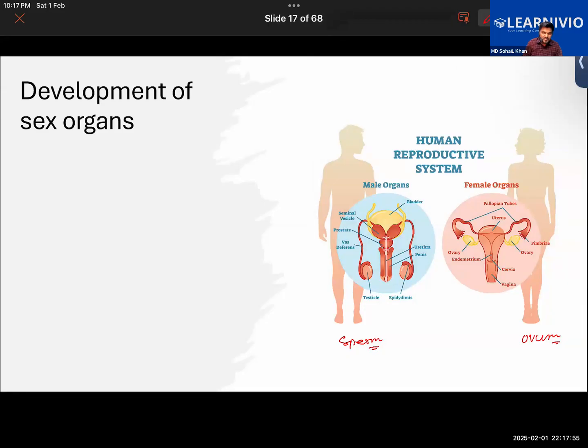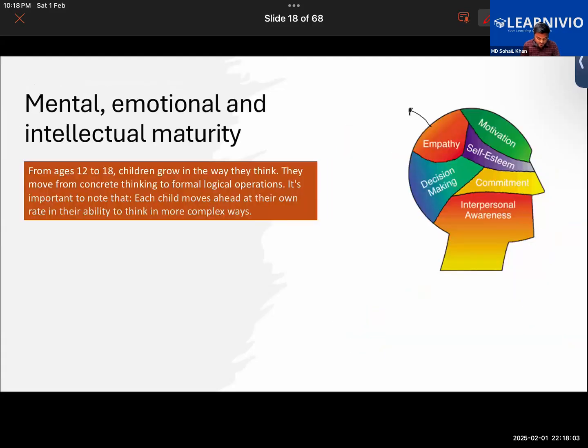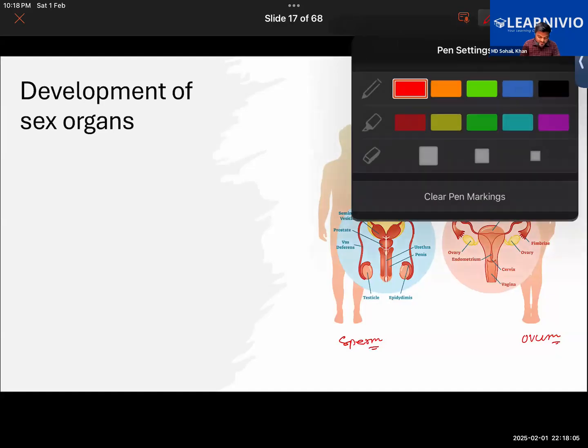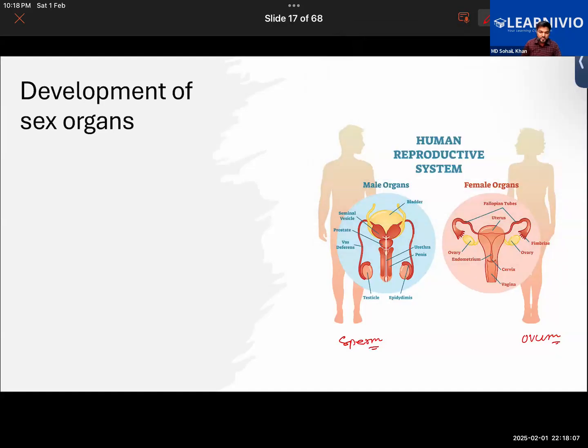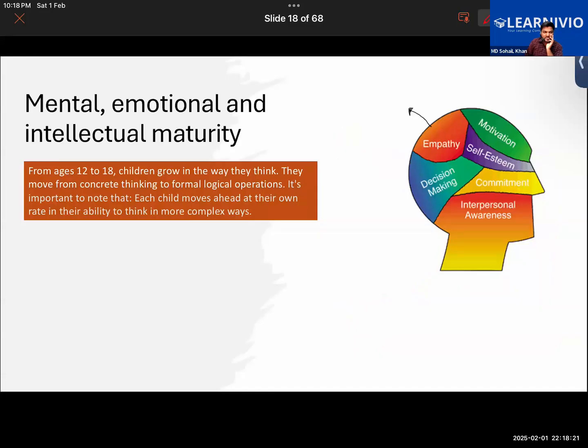Another change that occurs in adolescence is the development of the sex organs. So particularly what happens is the male and the female organs would mature. They will start the release of the gamete cells, right? The size of the gonads also increases. So that is the development of sex organs.